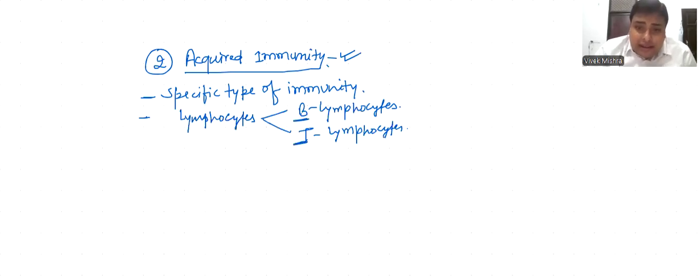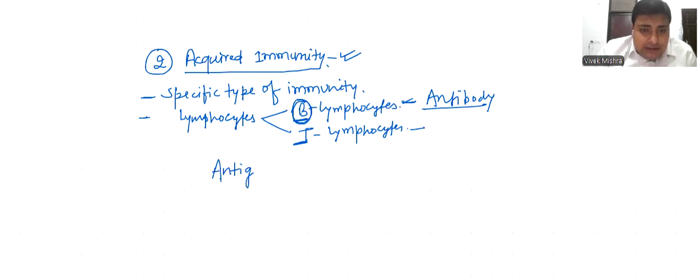B lymphocyte is the type of lymphocyte which forms antibody against the pathogens. And T lymphocyte never forms antibody but helps B lymphocyte in the production of antibody. Now we will discuss some important terms like antigen and antibody. We already discussed them in the body fluid and circulation topic.